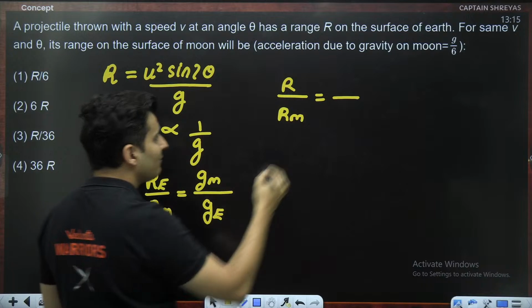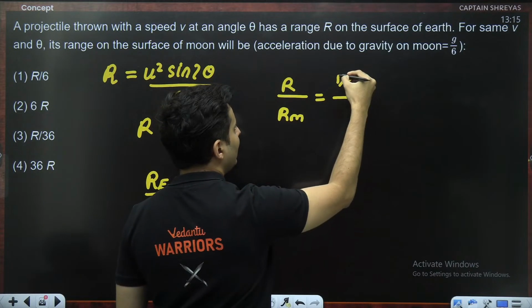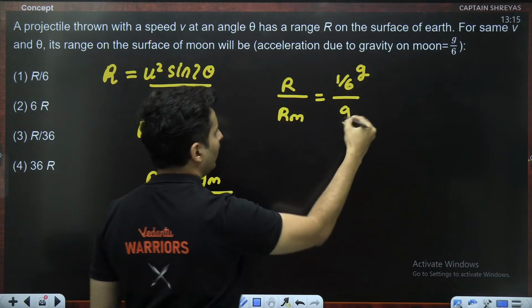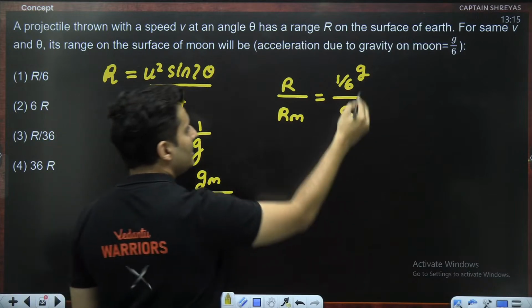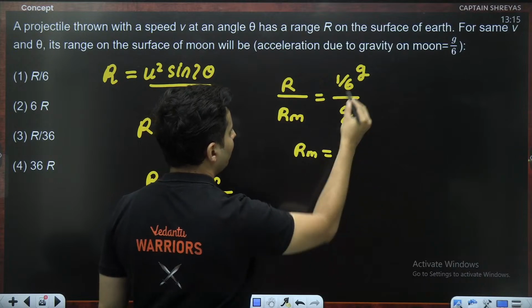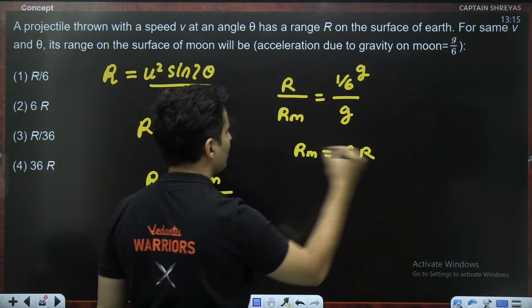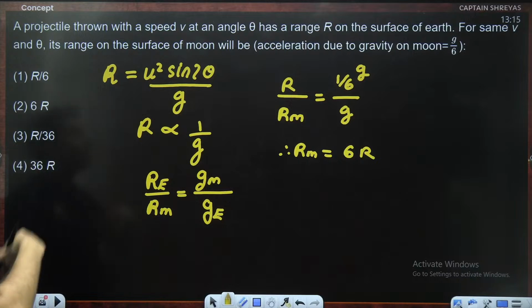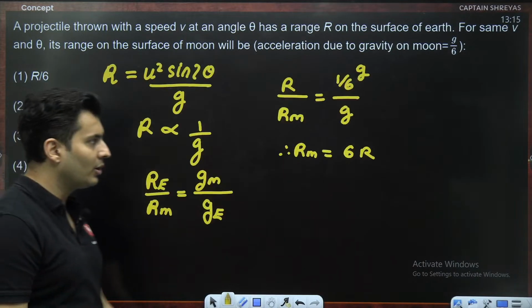Gravity on the moon is 1/6 the gravity of earth, and on earth it is g. g cancels, 1/6 will remain. So R_m will become 6 times R. So range will become more, kind of makes sense, 6R. Yes, option B, B for biology, B for Baswa sir.